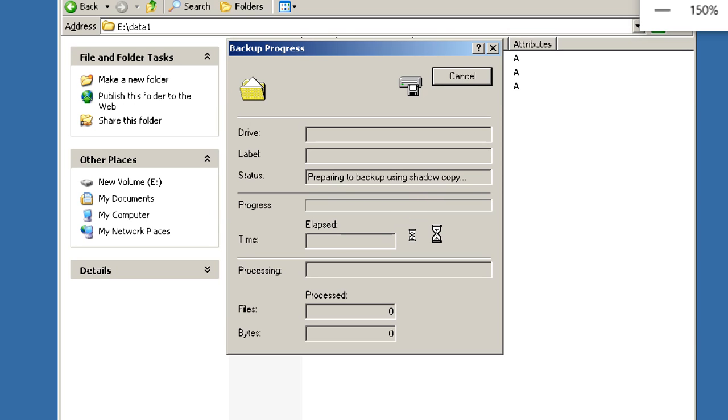What is shadow copy? Different types of backups are there, actually. Slowly we have to go one by one, then only we'll understand what it is, kind of stuff.